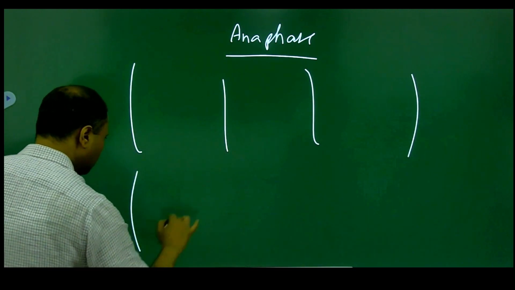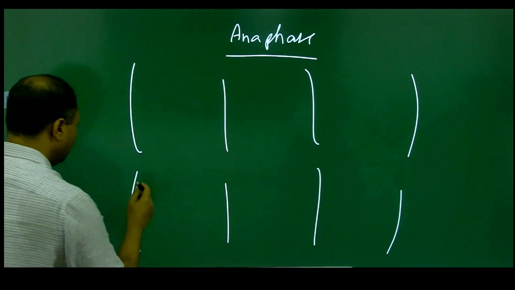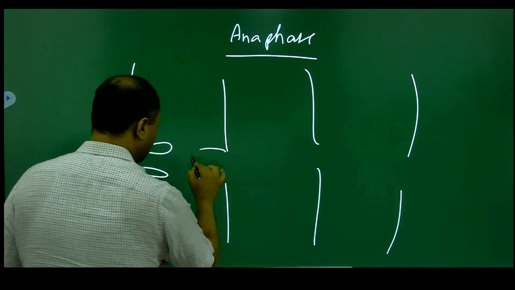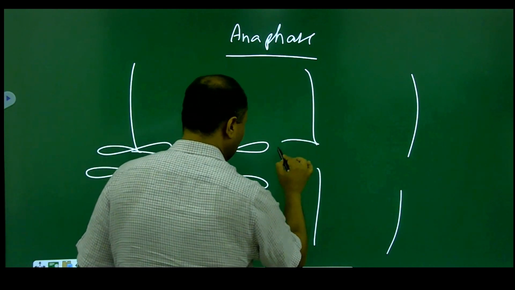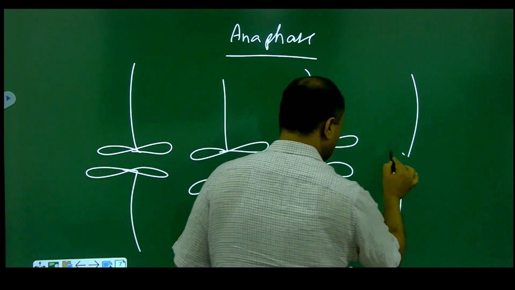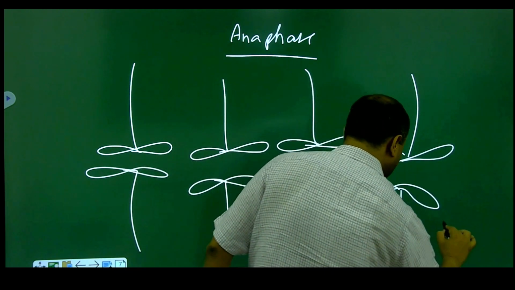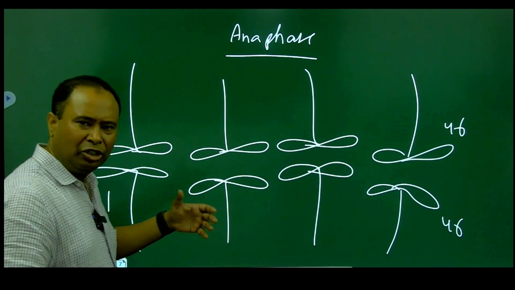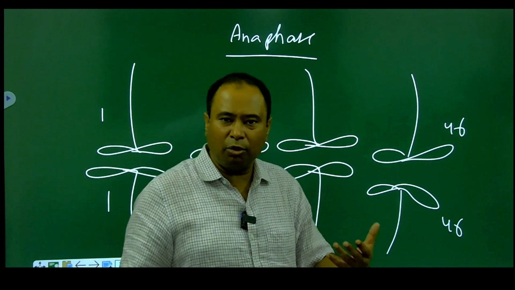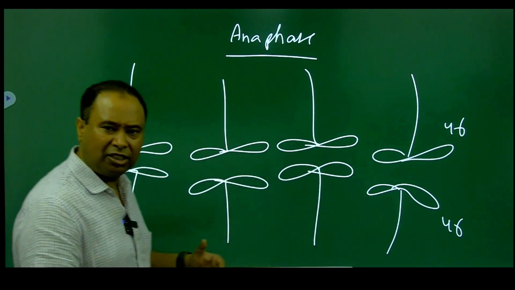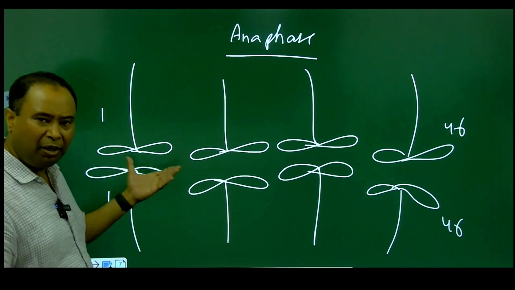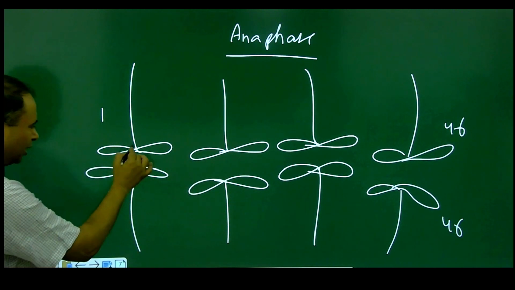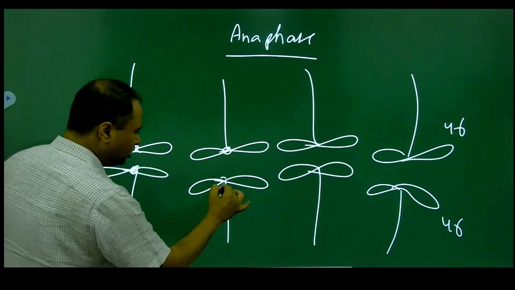Again, look at the situation over here. Look at these chromosomes. This is the condition that we have. This is the 46 number. Remember, 46 number. This is number 1 that we have. So do we still call them sister chromatids? No, we will not call them sister chromatids. In the anaphase, the sister chromatids have already separated and now they become individual chromosomes, because the number of centromeres has now doubled. This is an independent centromere, this is independent.